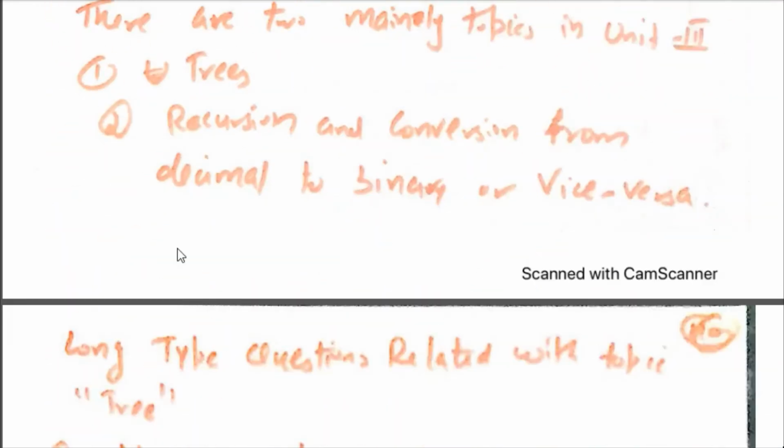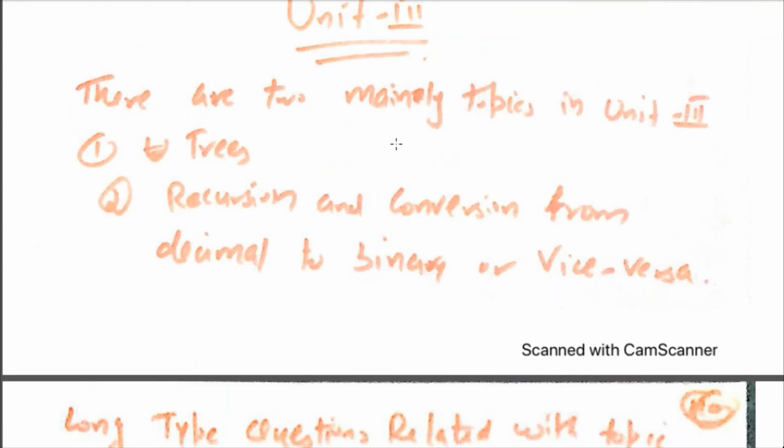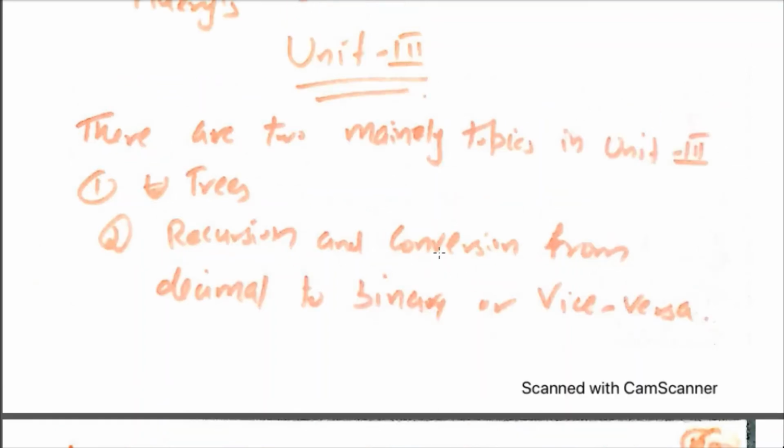Now let's go to unit 3. There are mainly two topics in unit 3. First is trees, and second is recursion and conversion from binary to decimal or decimal to binary. Let's first discuss conversion from decimal to binary or vice versa. This is a very easy topic and easy to attempt, because there is no theory related to this topic. There are simple questions. You just have to convert a number.